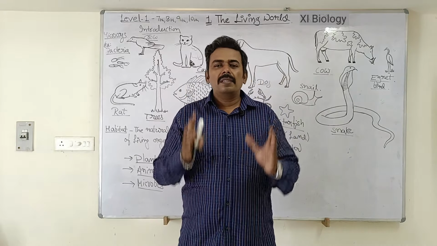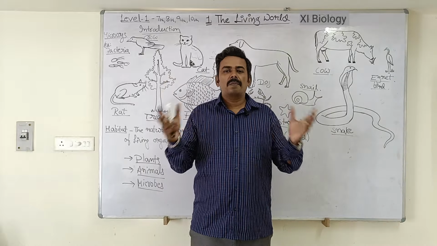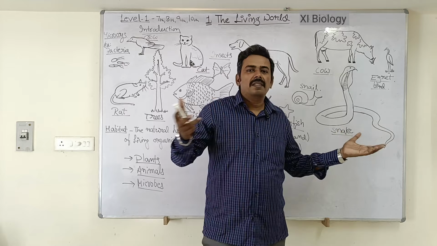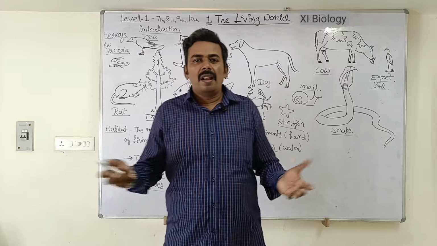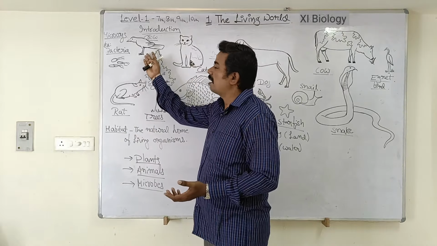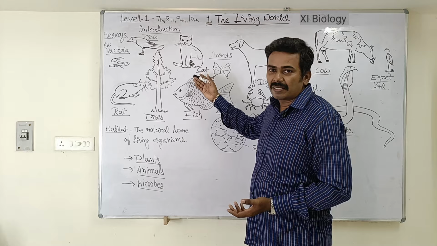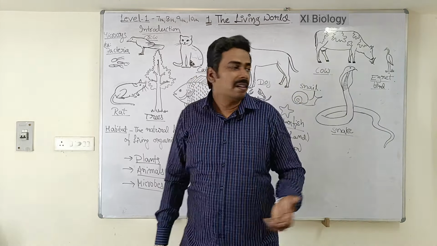My dear student, imagine that you are living in a village in a beautiful house, and early in the morning you have just woken up from your bed and you came out in order to enjoy the nature around you. So what do you find around you in a village? Everywhere there is greenery, isn't it? Number of trees like neem tree, tamarind tree, babool tree. Amazing, isn't it? And there will be a lot of birds like crows. They will be making beautiful sounds, isn't it? And what else can you find in the village? You can find animals like cats, dogs, and cows which are grazing in the agriculture fields, and you can also find egret birds.